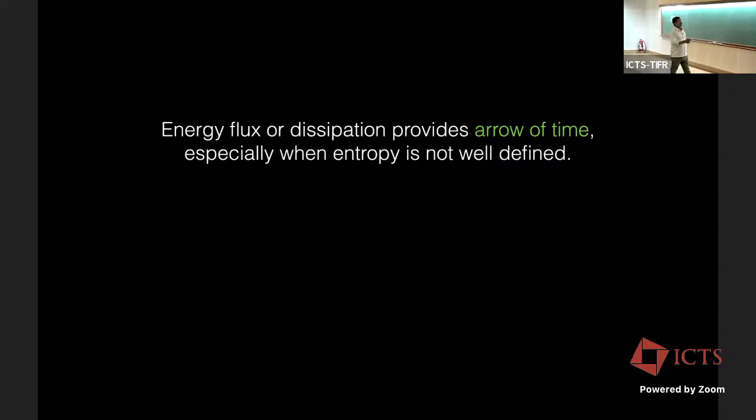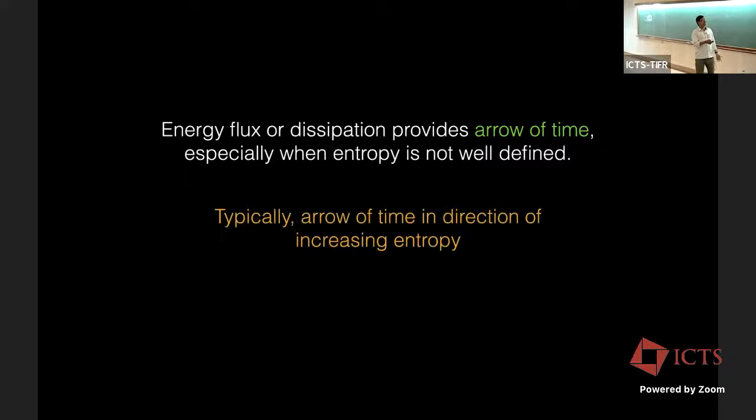So here we can use this energy flux idea to define arrow of time. Typically we use entropy as a measure for increasing entropy, but for some systems, this is an example, the thermodynamic entropy is not really giving us a clue which way time is moving.